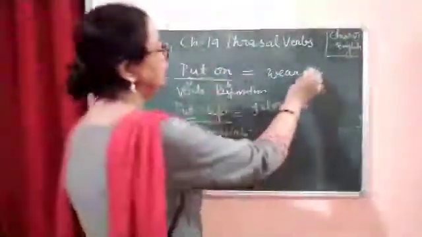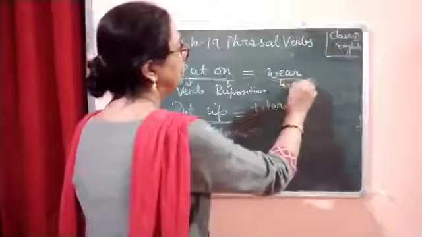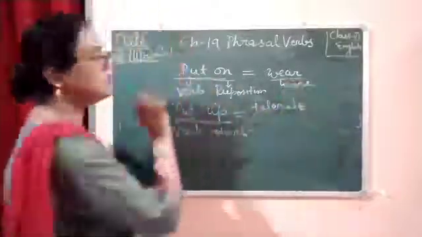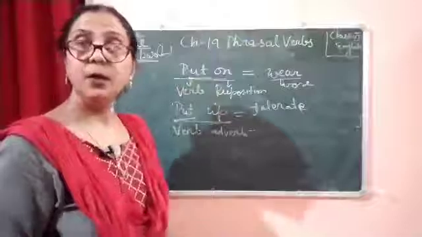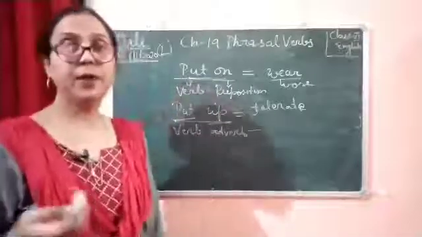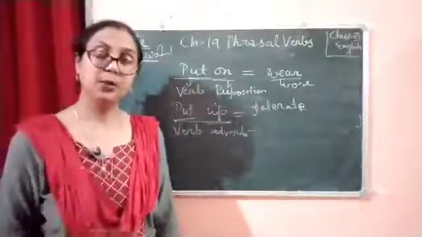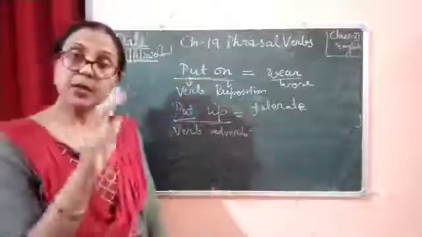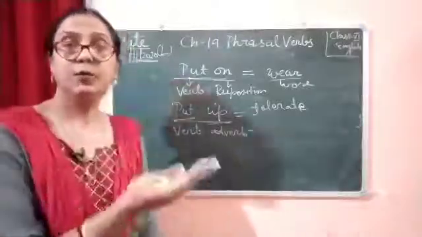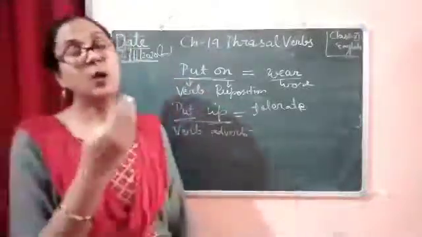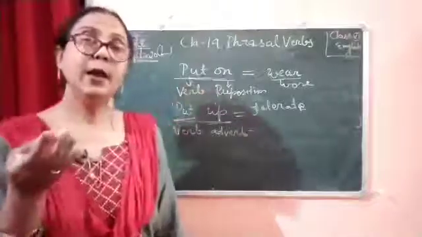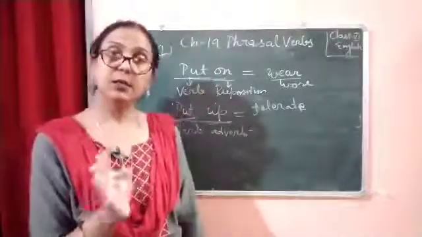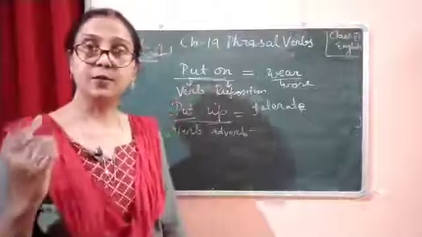So here if we write wore, in place of wore we just use put on. Put on is a verb, or you can say this is a phrasal verb. So these combinations of verb and preposition or verb and adverb are called phrasal verbs.